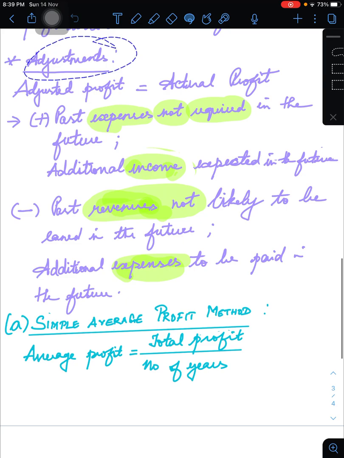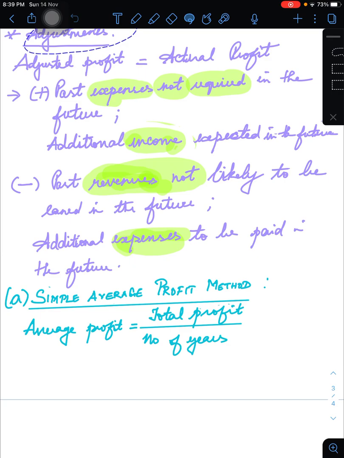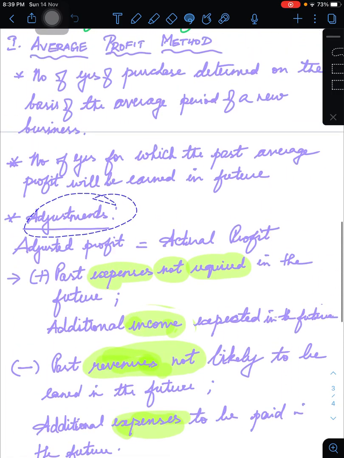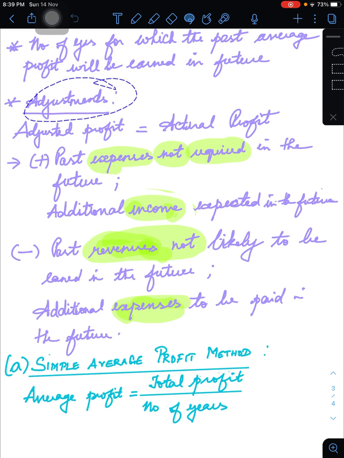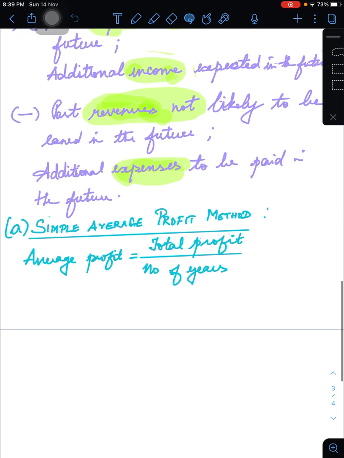What needs to be deducted? Past revenues not likely to be earned in the future. This will not occur in the future and cannot be earned. Likewise, additional expenses that need not be paid in the future. When these adjustments are made, this will give rise to actual profit. So adjusted profit with all these will give rise to actual profit.